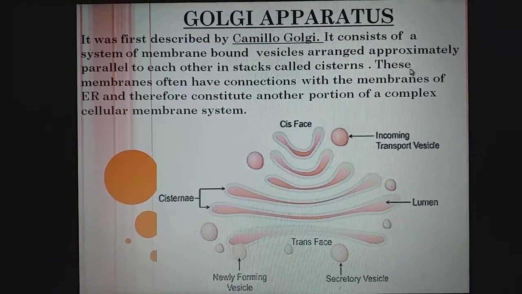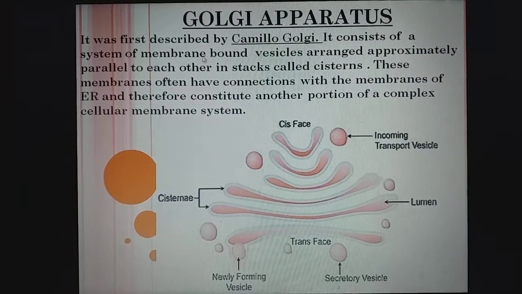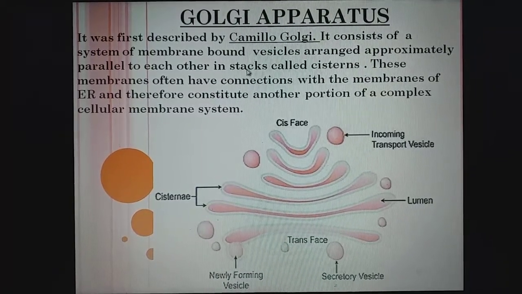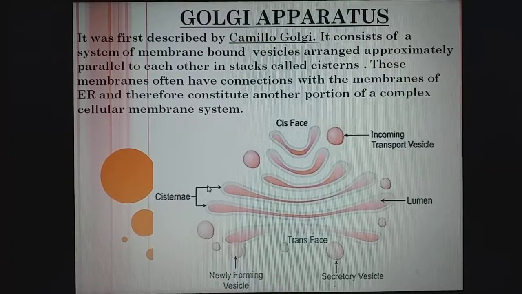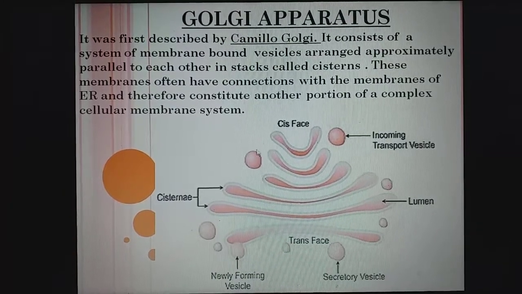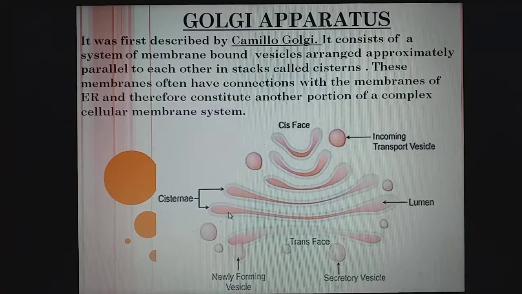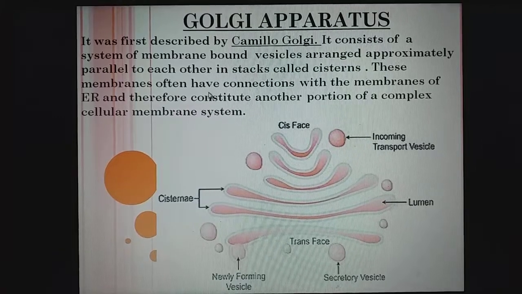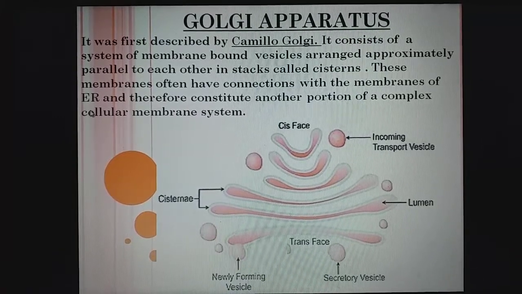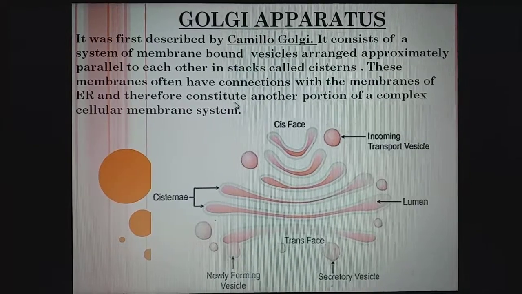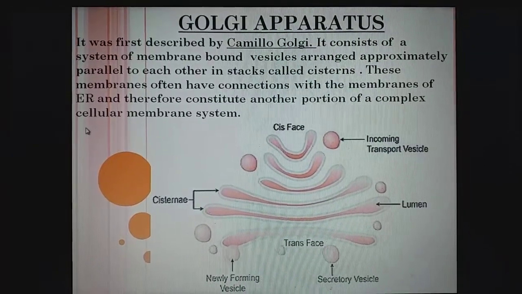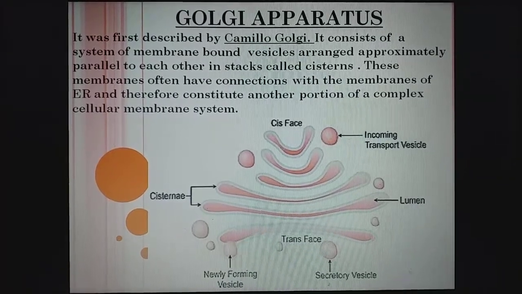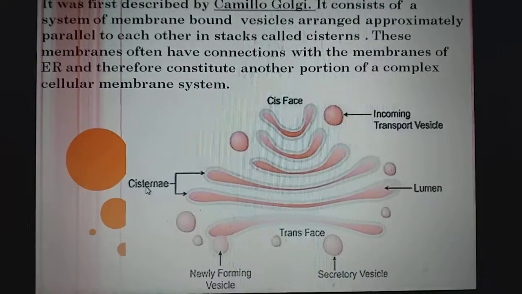Now this Golgi apparatus consists of a system of membrane bound vesicles arranged approximately parallel to each other in stacks called cisterns. Here, cisterna is singular and cisternae is the plural form. They are arranged almost parallel to each other. This membrane often has connections with the membranes of the endoplasmic reticulum and therefore constitutes another portion of a complex cellular membrane system. They are called cisterns or cisternae. See, these are the cisternae.